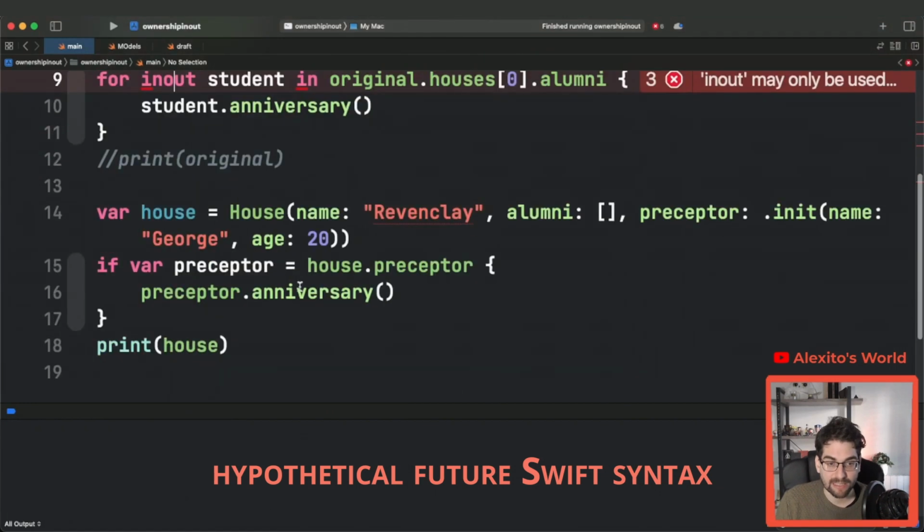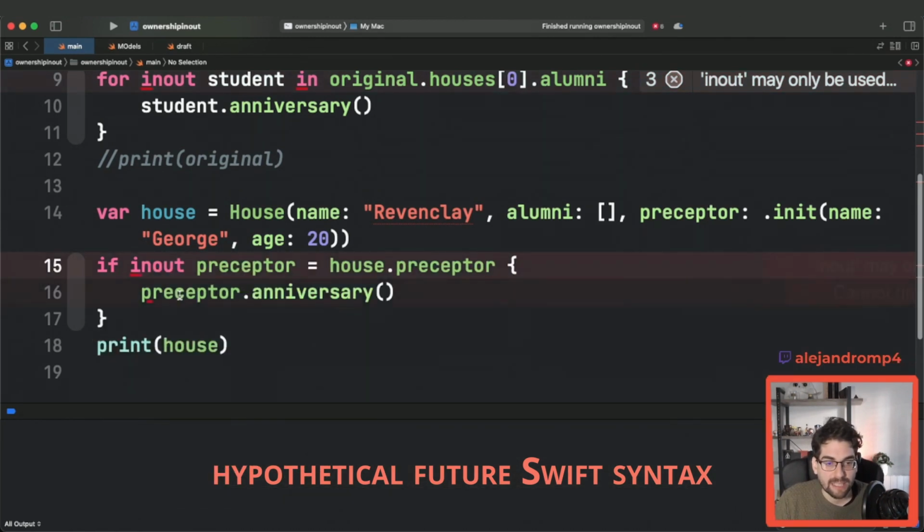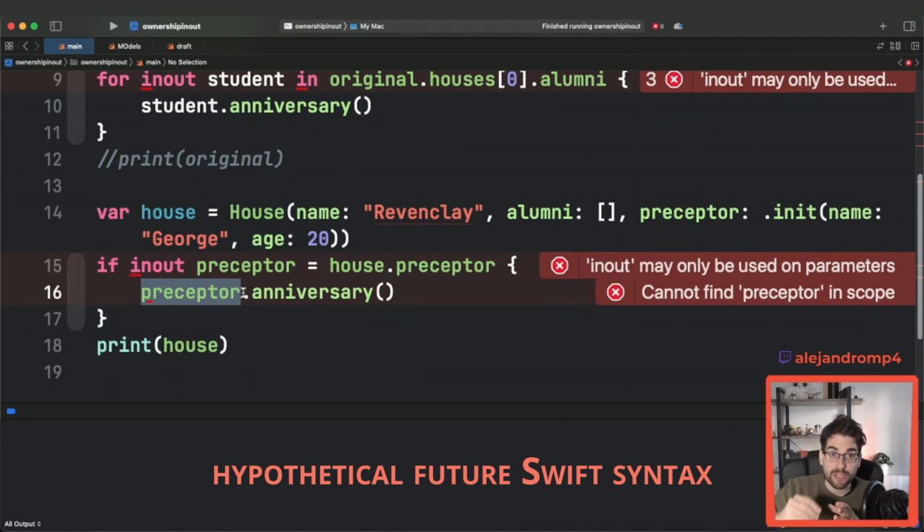Look at this case. It's exactly the same. What if instead of a var here in the if let to unwrap the optionals, you could do inout, and now it's actually pointing to the contents of the optional.